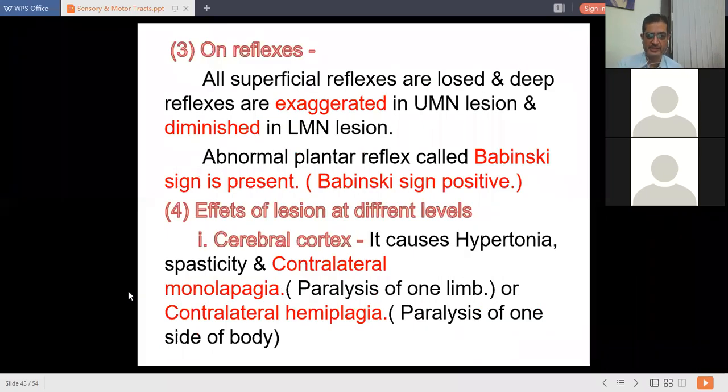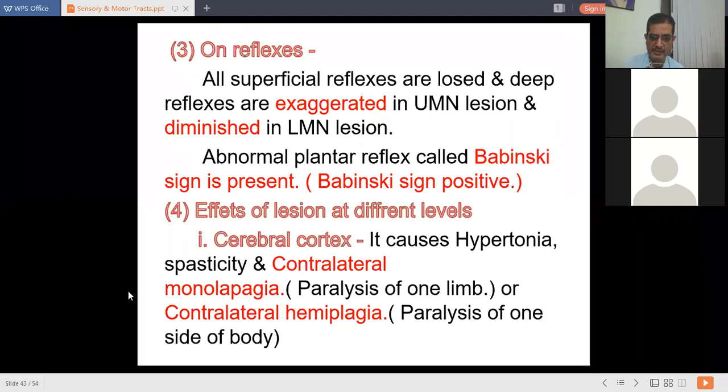Next, on reflexes. All superficial reflexes are lost and deep reflexes are exaggerated in upper motor neuron lesion. Exaggerated means increased in upper motor neuron lesion, and they are diminished in lower motor neuron lesion. Abnormal plantar reflexes you get in upper motor neuron lesion, which is called the Babinski sign. This Babinski sign is positive.